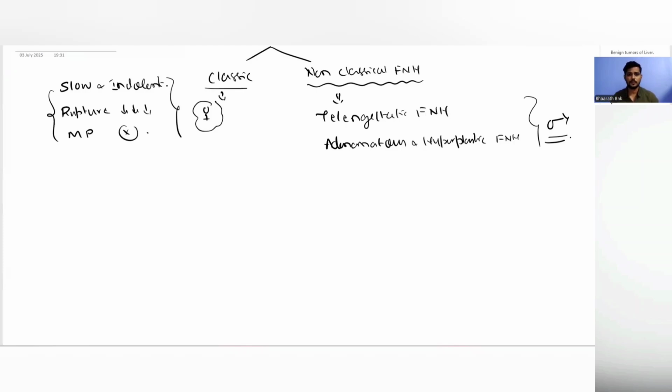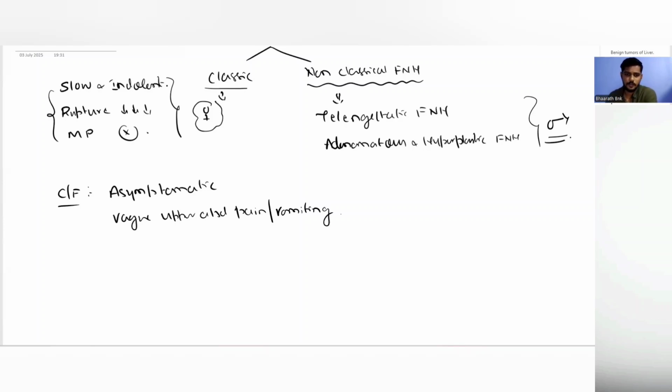Because it has a slow and indolent course, most commonly it will be asymptomatic. Right? If at all it increases in size, it will produce vague upper abdominal pain. And gastroduodenal compression would produce vomiting. Right?